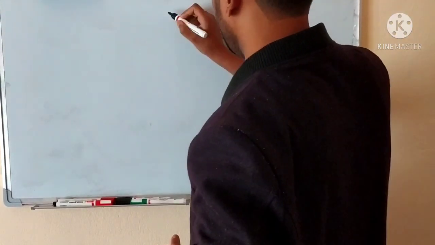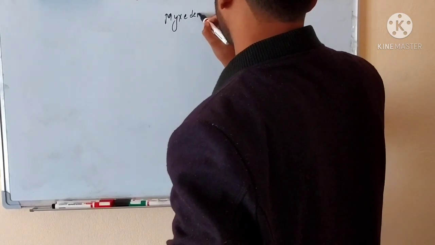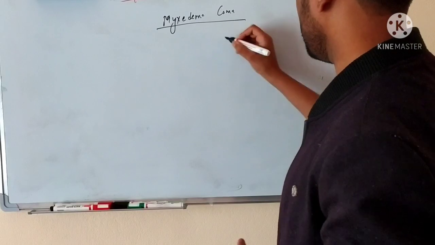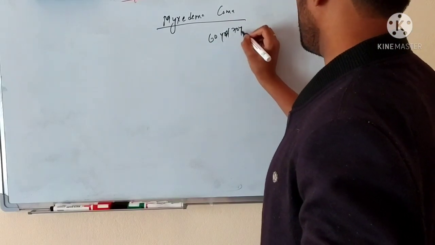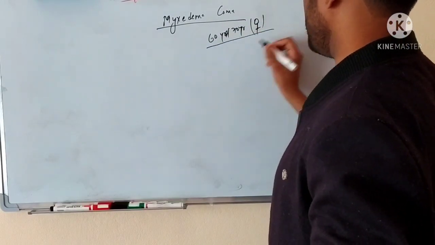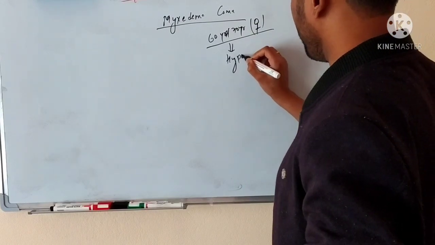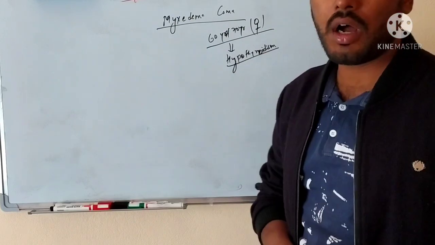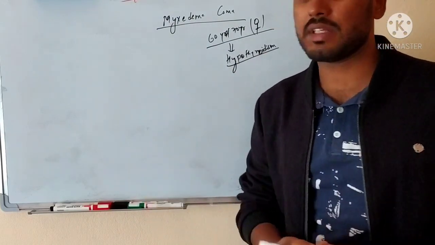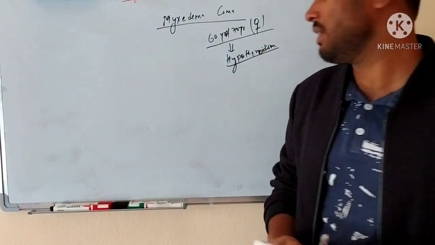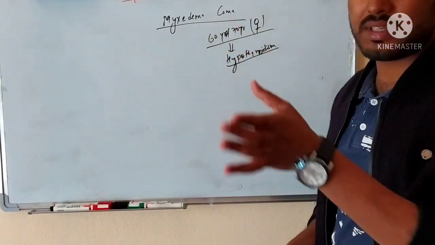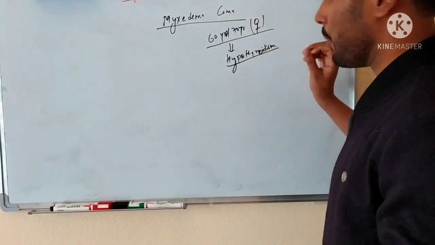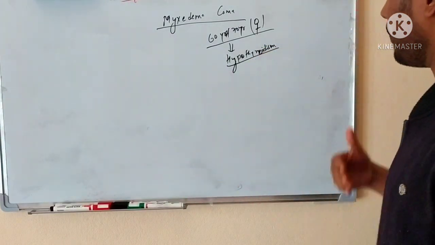Now let's talk about the very last topic, that is myxedema coma. To understand this, let's take an example. Let us suppose there is a 60 or 70-year-old female who is having hypothyroidism, and this female is not getting any kind of treatment. Maybe the reason is that her family members are not taking care of her, or they are not buying her any medicine, as in our scenario the elderly population is neglected. So she is a patient of hypothyroidism, and she is not taking any kind of tablets for it.